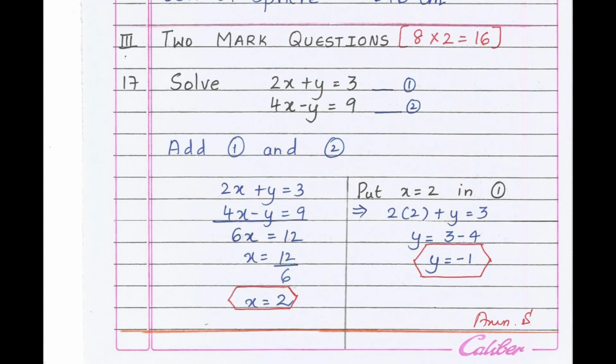Moving to 2 mark questions. Total 8 questions will be there in third main of 2 marks each. In this main, you can score maximum 6 marks.